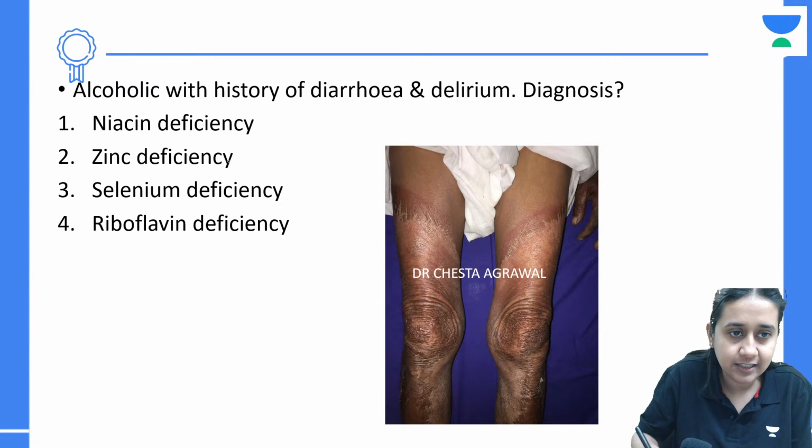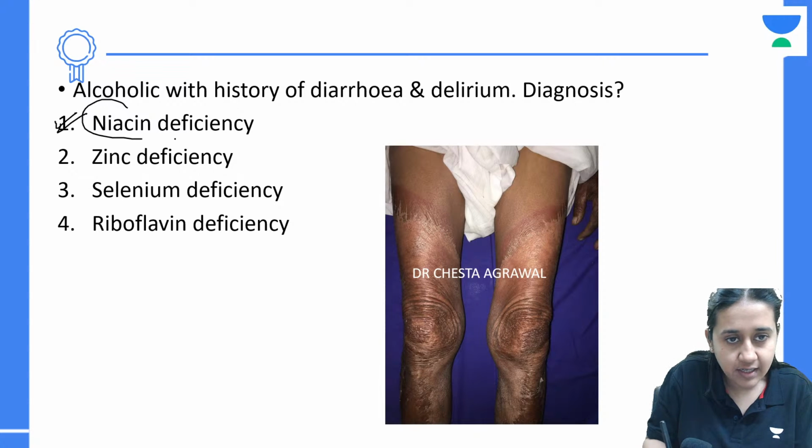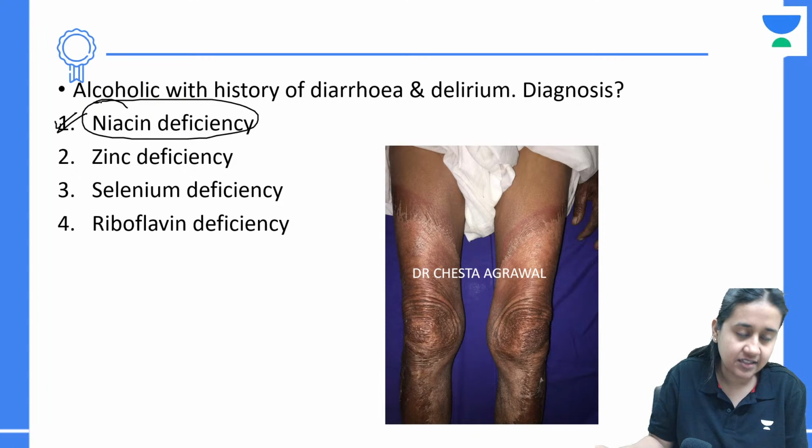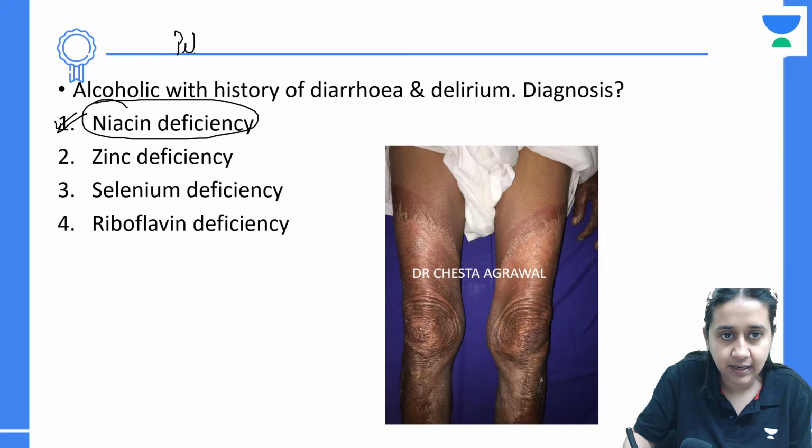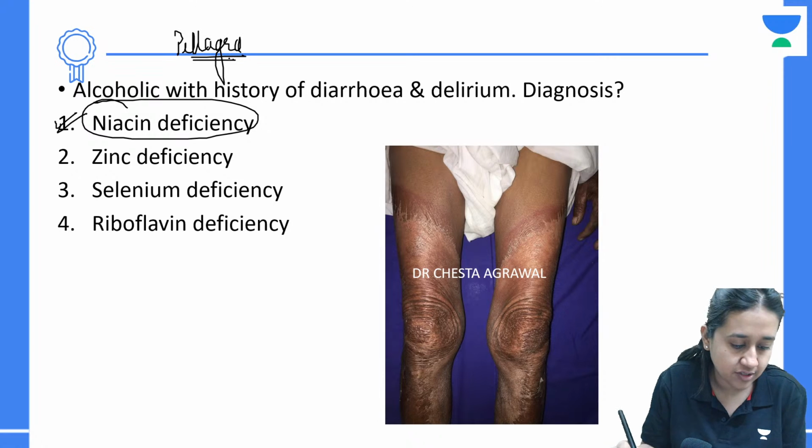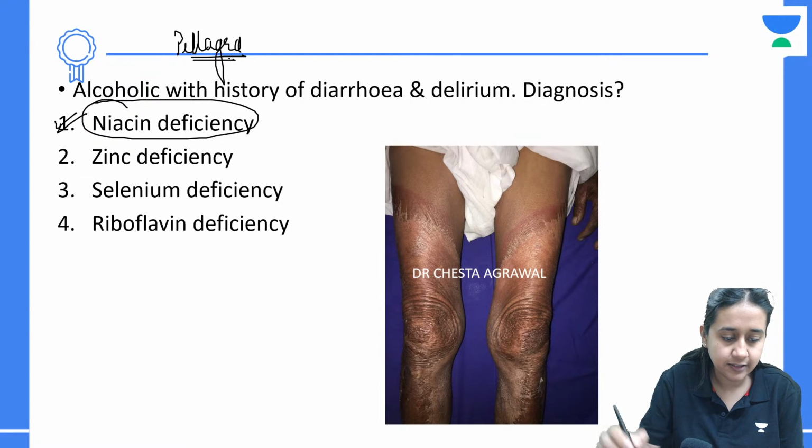Very nice. The correct answer is niacin deficiency, or pellagra. Clear?